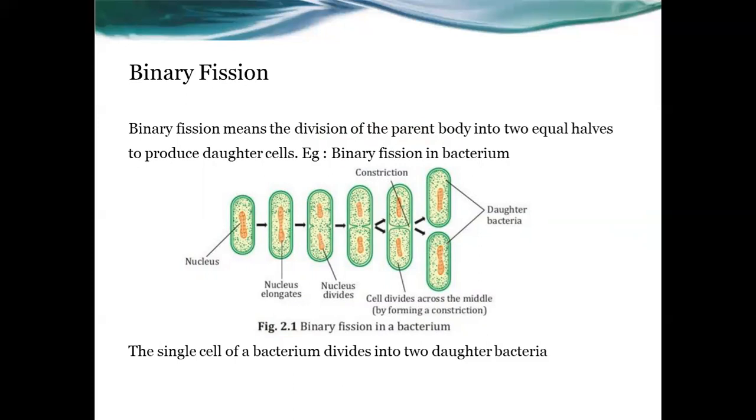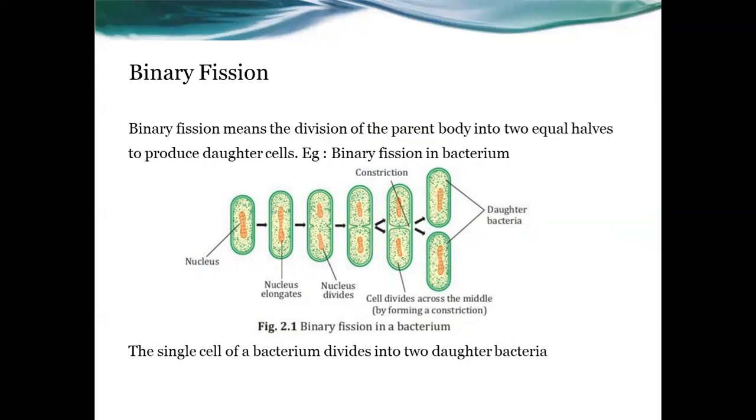And the second one, that means the nucleus starts to elongate, and the elongated nucleus starts to divide and go to both ends of the cell. And finally the cell is going to divide across the middle, forming a constriction there. And after that the daughter bacteria are formed there. So this is the process of binary fission.